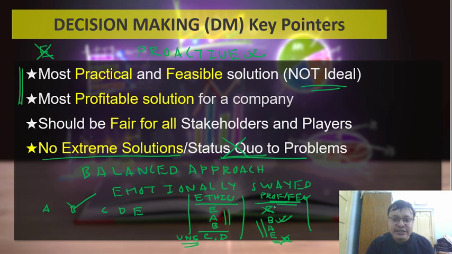The problem with C is that it is unethical. At the same time, the companies expect you not to take unethical decisions, unethical practices, so avoid C and D, which are unethical. But amongst those which are not unethical, you need to choose the most practical, feasible or profitable solution. So the answer in such cases will be option B.